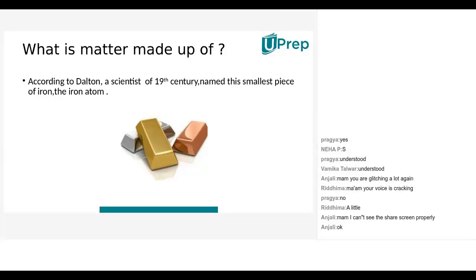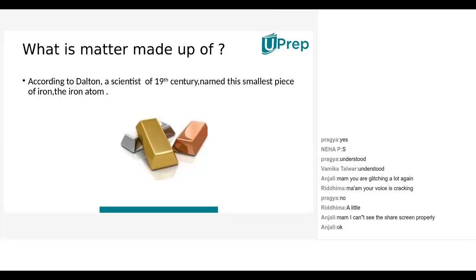Understood? So gold consists of gold atoms. Silver consists of silver atoms. Any doubts? Any doubts, children? No doubts. This is about matter being made up of the smallest particles. They are nothing but atoms, which was given by the scientist John Dalton in the 19th century. So this is about what matter is. Matter is made up of particles. Till here it is clear.